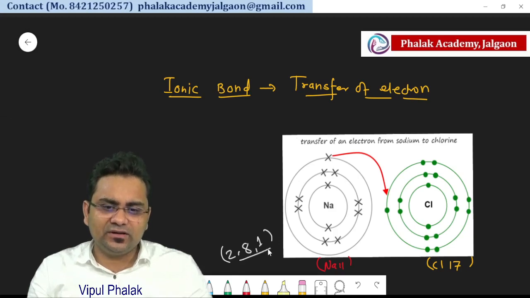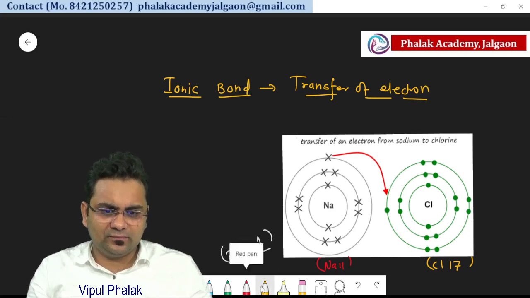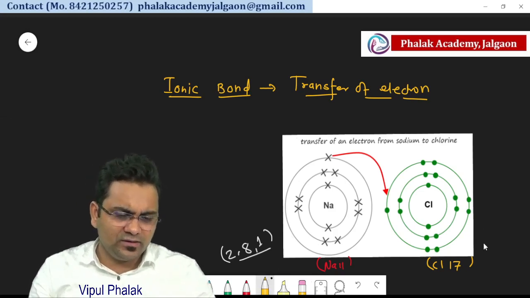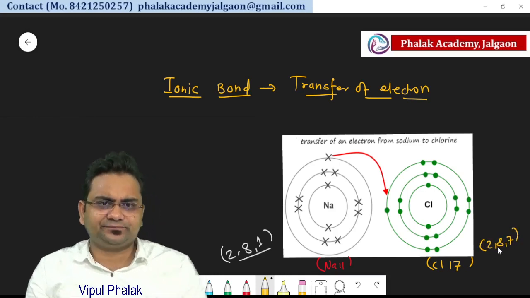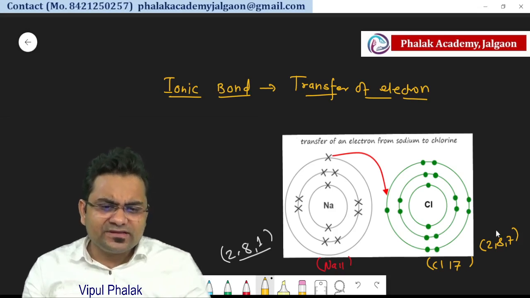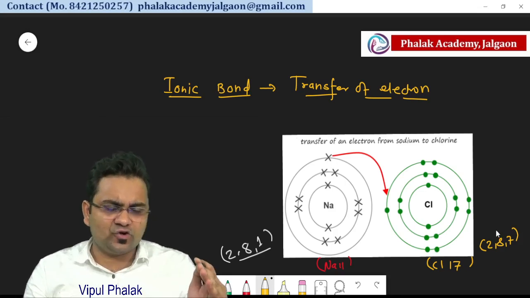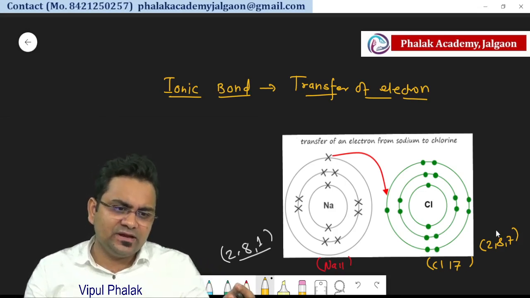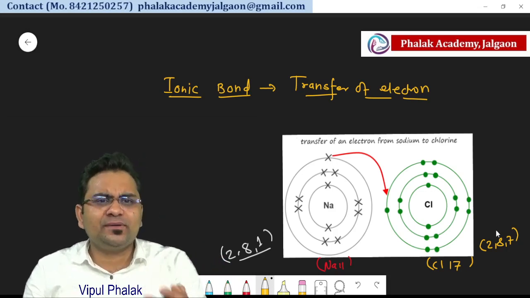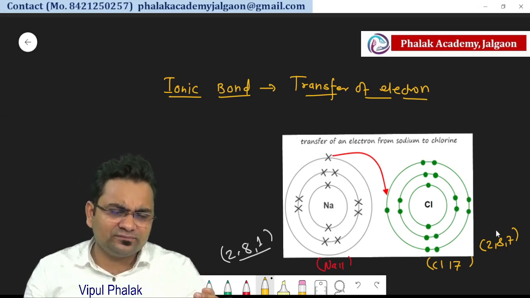So you can see here 1 electron in the last orbit. For chlorine, the electron arrangement is 2, 8 and 7. So sodium requires 7 electrons to complete the last orbit, whereas chlorine requires 1 electron to complete the last orbit. But sodium cannot easily get 7 electrons.